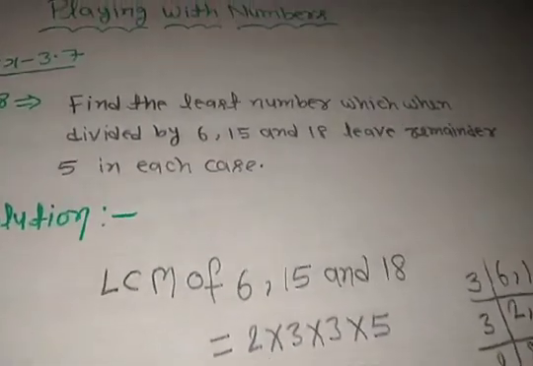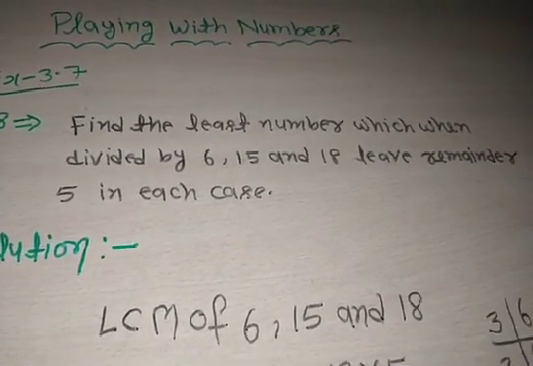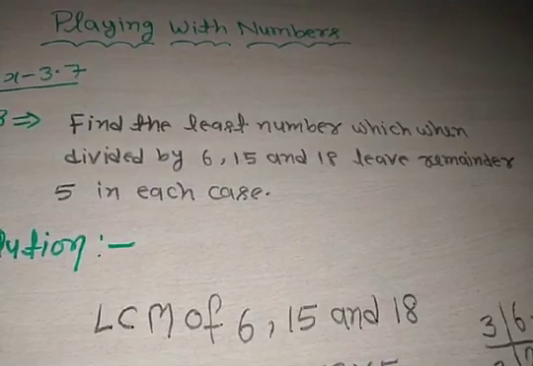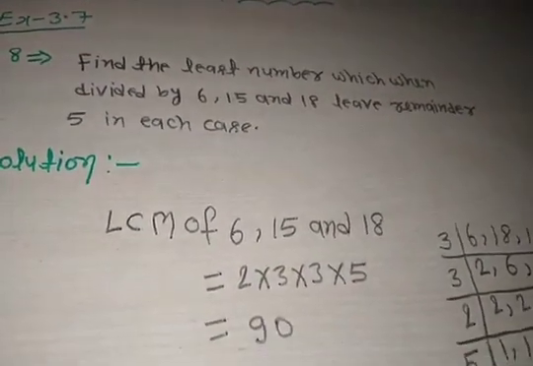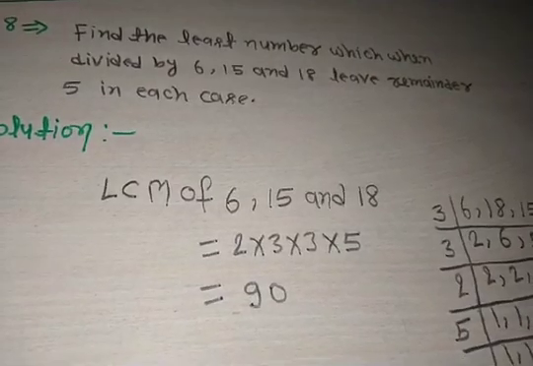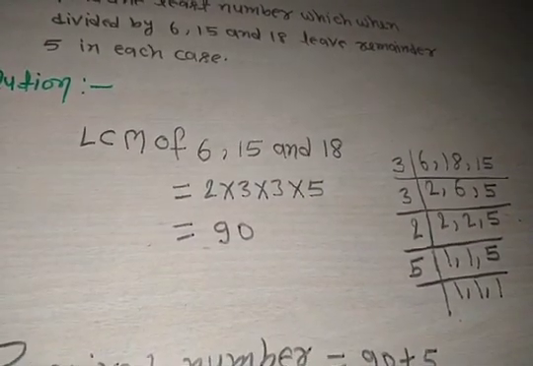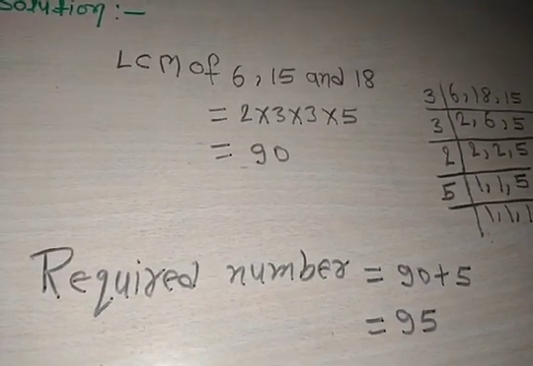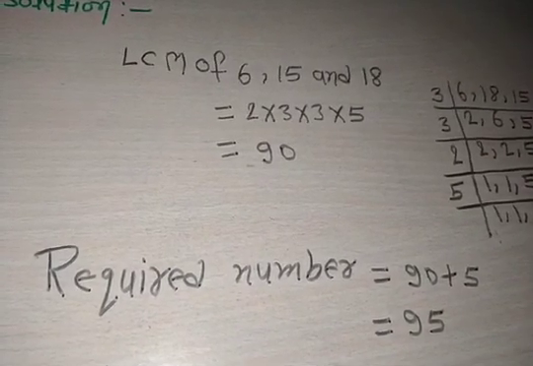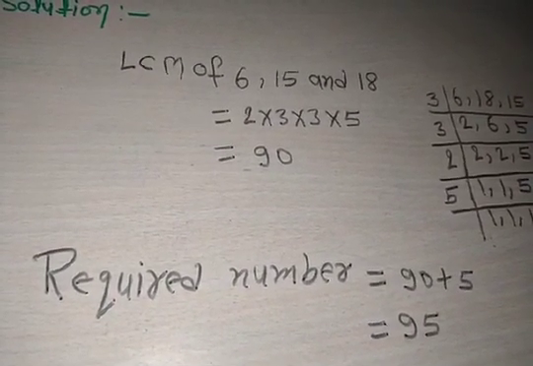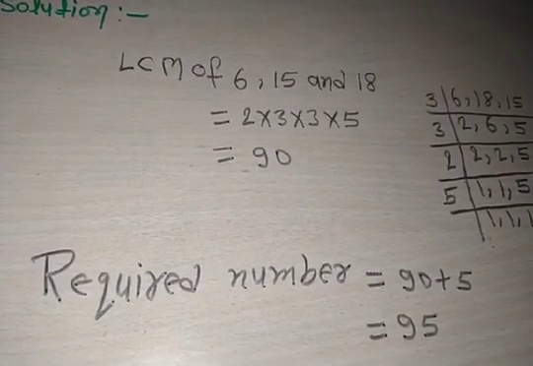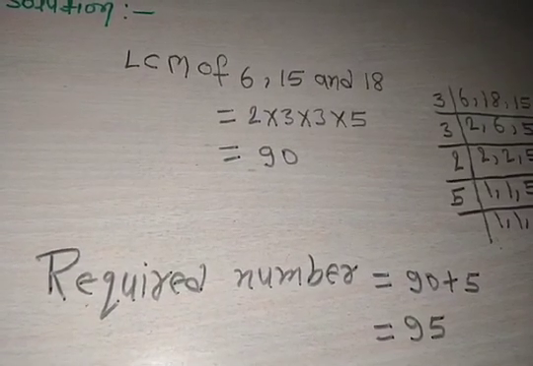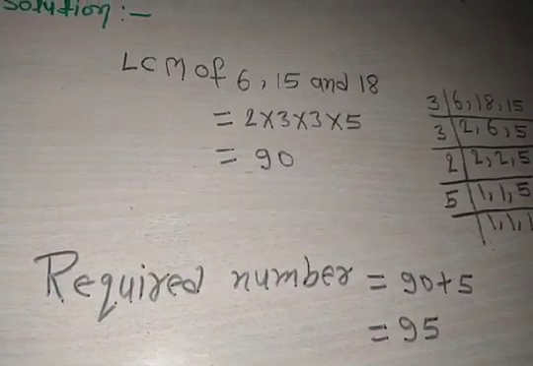So you can see this question again. Find the least number which when divided by 6, 15 and 18 leaves remainder 5 in each case. So first we find the LCM of 6, 15 and 18. So we obtain 90. By the division method we find the LCM. So our required number is 90 plus 5, because 5 is the remainder in each case. 90 is divisible by 6, 15 and 18. So we add 5 to 90, we get 95. So our required number is 90 plus 5 is equal to 95.